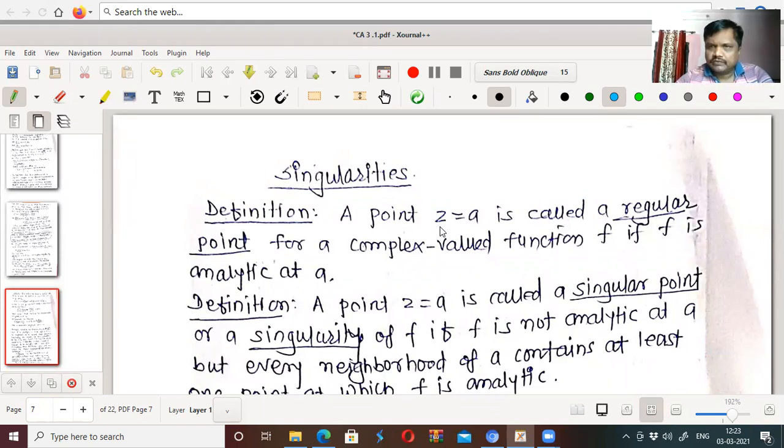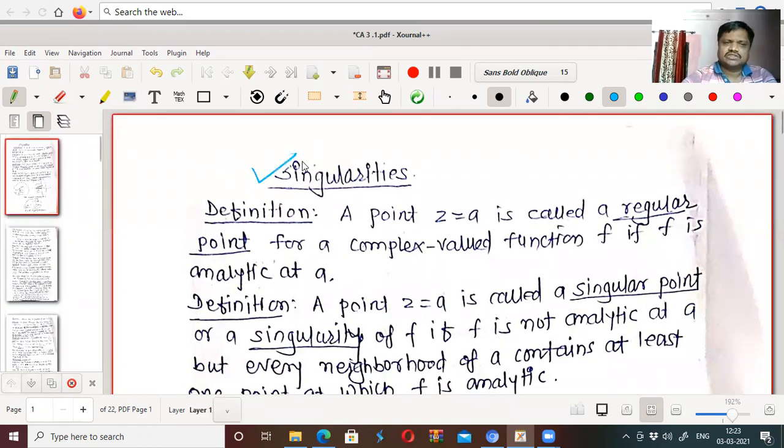Today we will discuss singularities of a function, and what types of singularities there are. Let us start with the definition of what is meant by a singular point and what is meant by a regular point.